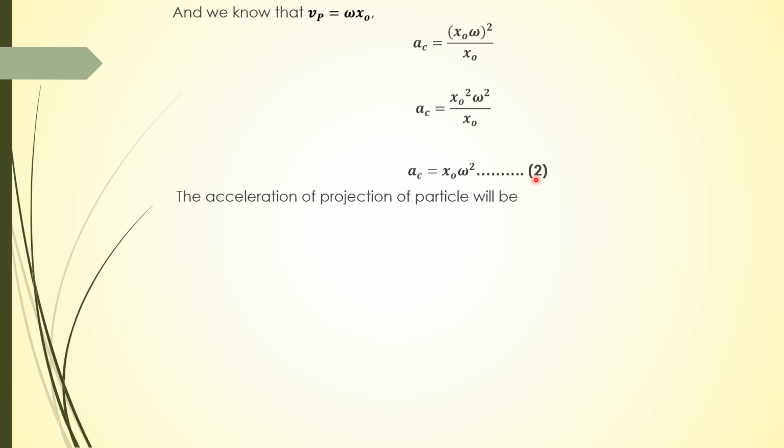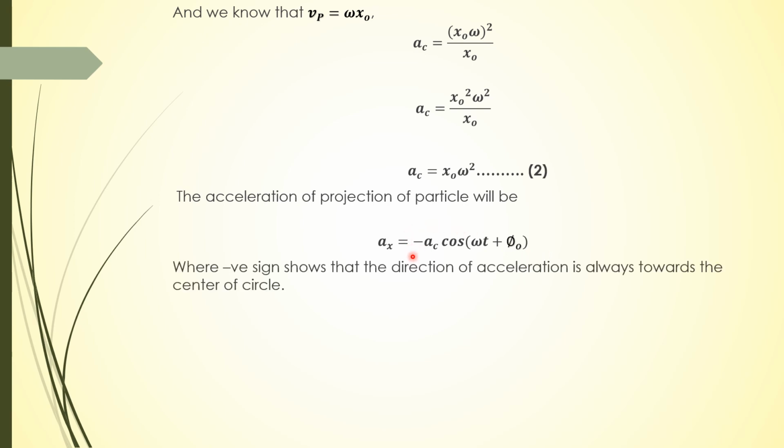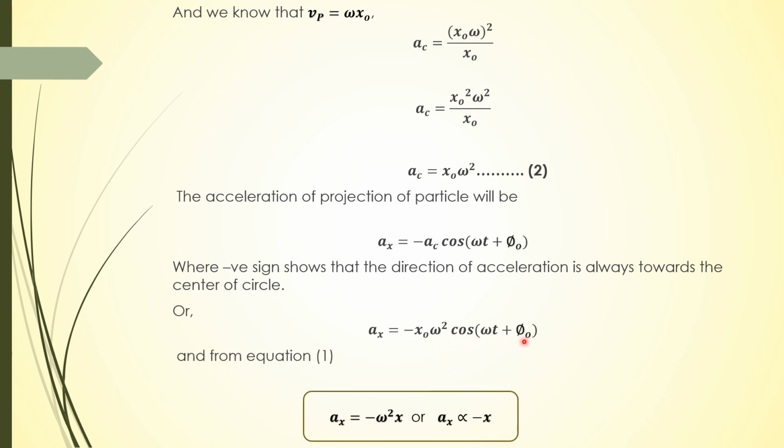If we talk about the projection of the particle, the acceleration of the projection is equal to minus ac cos of omega t plus phi naught, where the negative sign is because the direction of acceleration is always towards the center of the circle. If we put in the value of centripetal acceleration, ax is equal to minus x naught omega square cos of omega t plus phi naught, and from equation 1 we know that x naught cos of omega t plus phi naught is x, so ax is equal to minus omega square x.